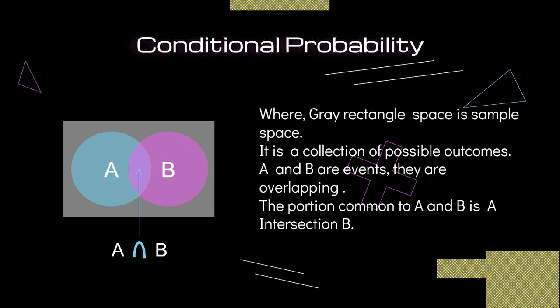Now let us consider this is a map of India, and there are two states. State A is Maharashtra and state B is Madhya Pradesh, and they are situated in a gray rectangle, which means India.